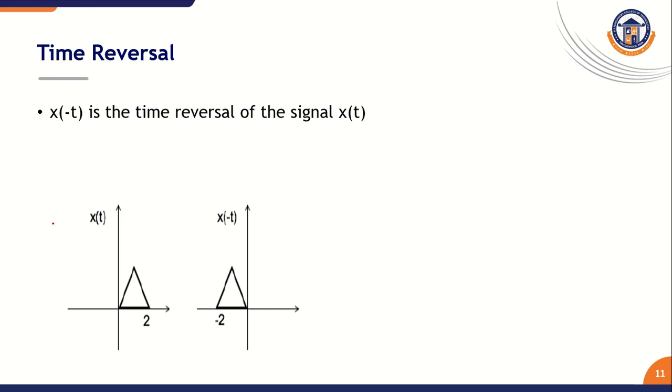So this is our given signal. Once we need to perform the time reversal operation, that can be indicated as x of minus t. This is the original signal. Once we perform the time reversal operation on this signal, we get it like this. This is the mirror image of the given signal. This is the time reversal concept.